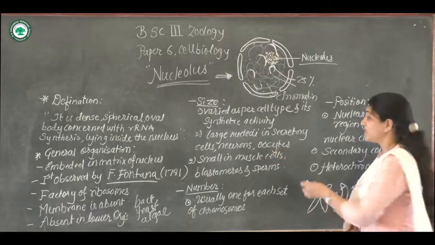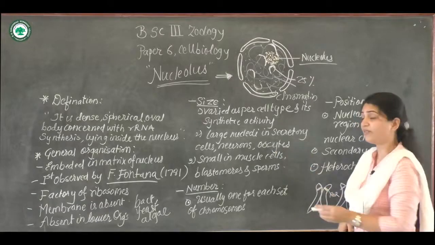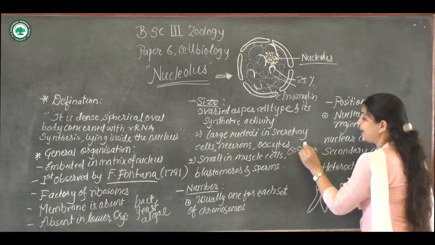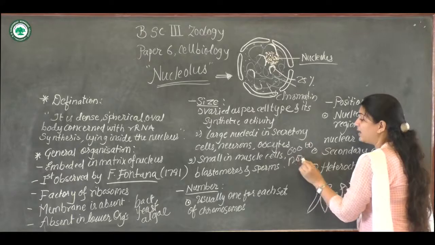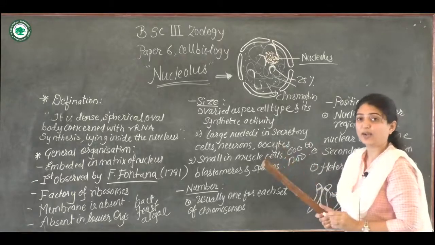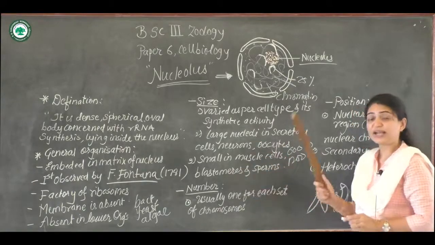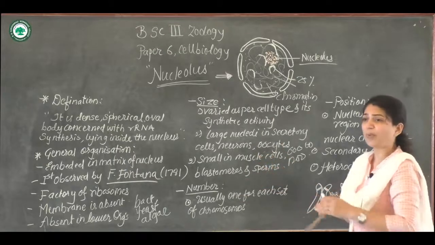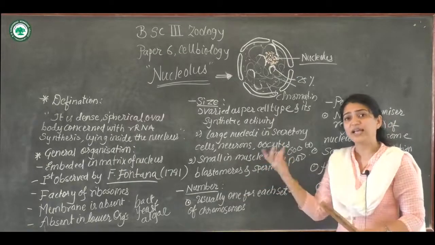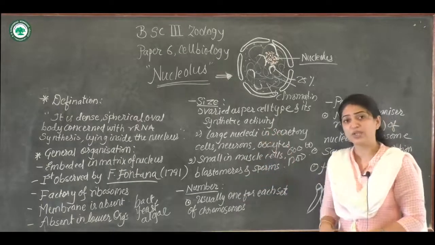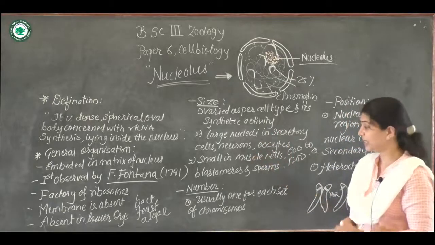Oocytes, in the oocytes of amphibia there are 600 to 1200 nucleoli, okay. So these contain large nucleoli. So depending upon the activity of the cell, the size of the nucleolus varies. So this is clear now.